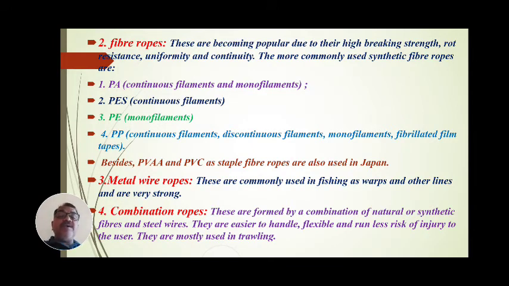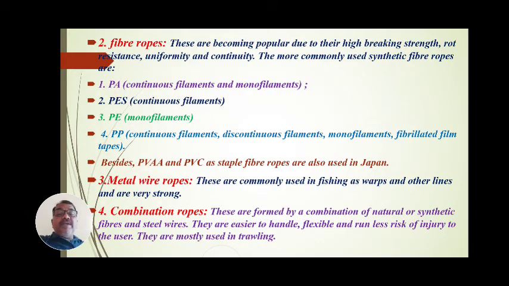These are the 4 types of synthetic fiber rope: PA polyamide, PS polyester, PE polyethylene and PP polypropylene. Besides these, PVAA and PVC are also used as staple fiber ropes in Japan for the manufacturing of gear or nets in industry.